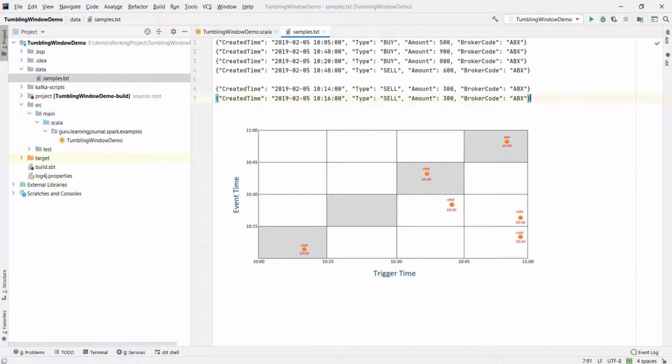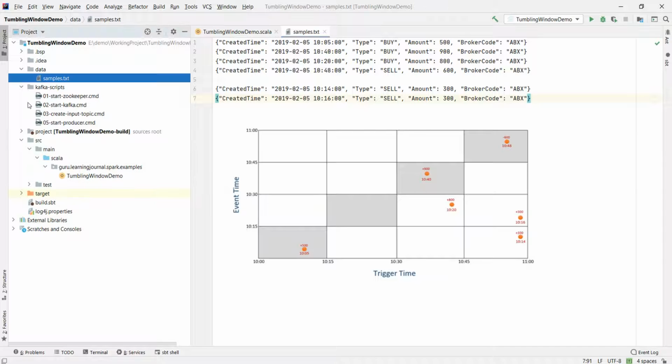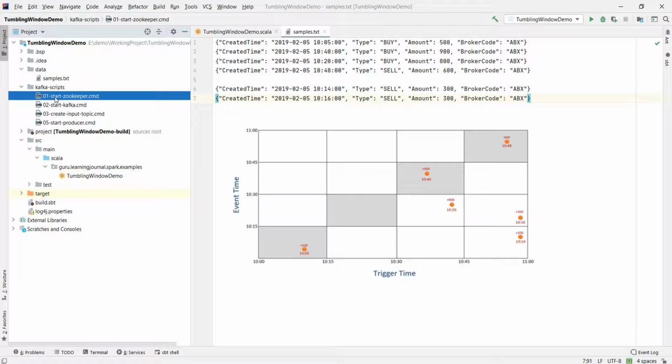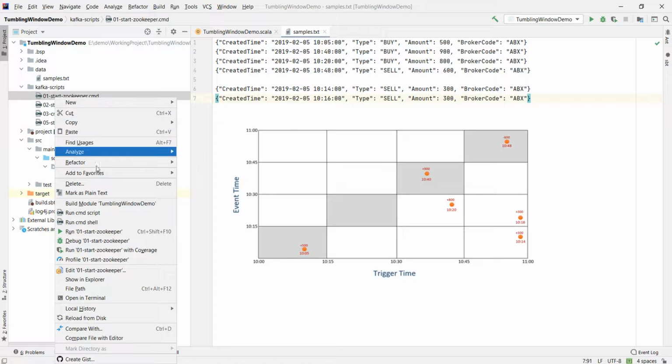Here is my event chart. I have a total of 6 events, and the diagram shows when they arrive in the system. Let me run the example with these 6 events and help you understand how watermark works. I am starting Zookeeper and Kafka.